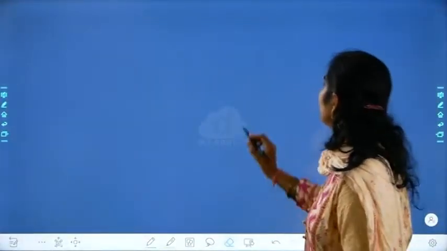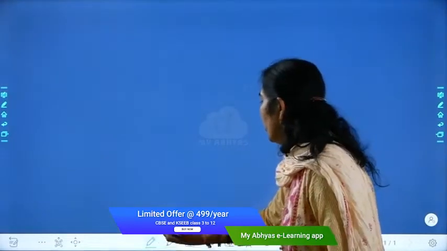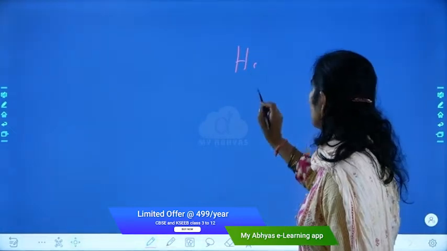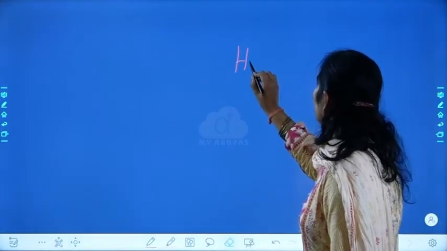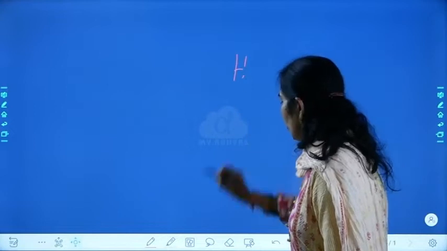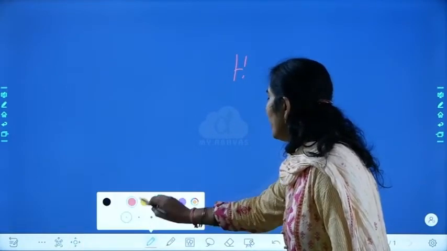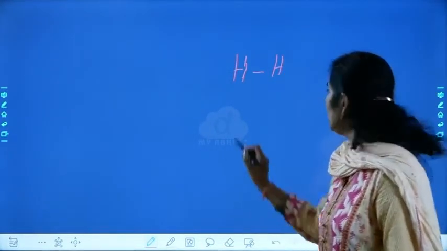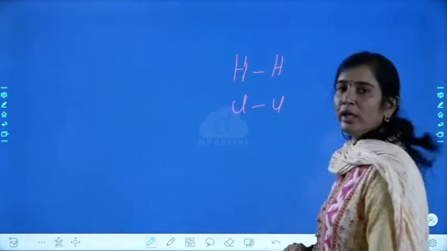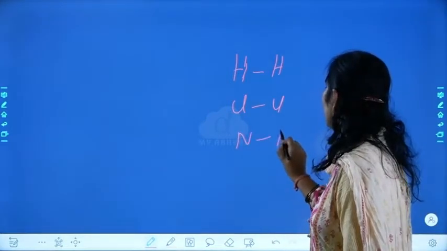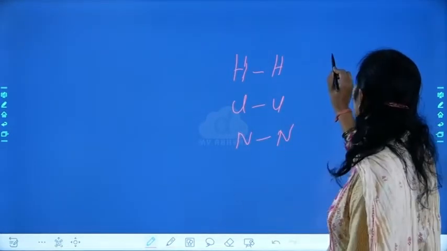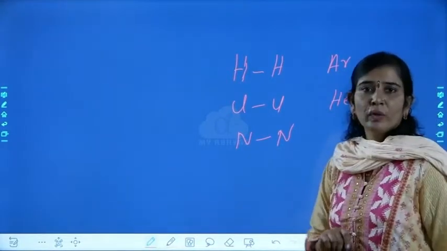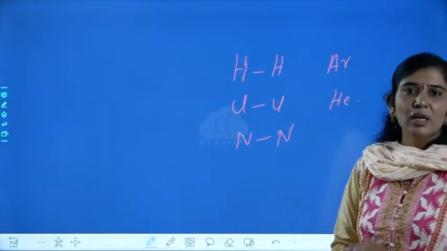For example, assume I have a molecule composed of only 2 homo atoms, that is hydrogen. So there is a bond between hydrogen and hydrogen, chlorine and chlorine, or nitrogen and nitrogen, or else it is composed of argon or helium. Is there any charge? No charge.